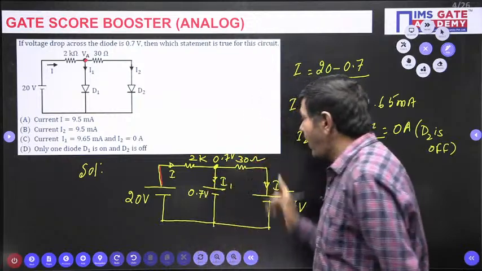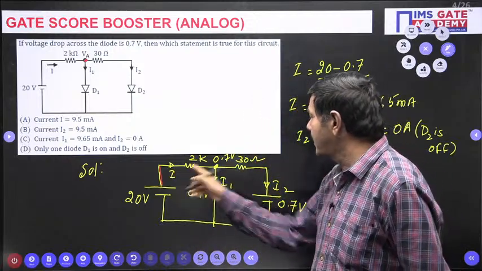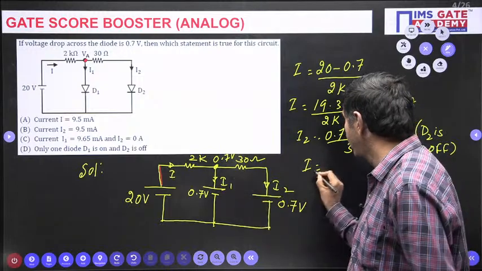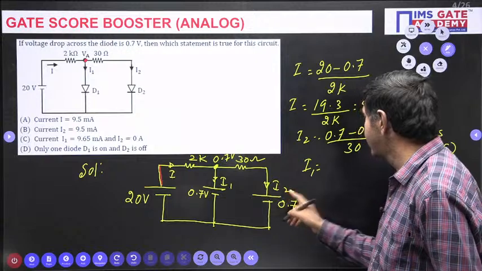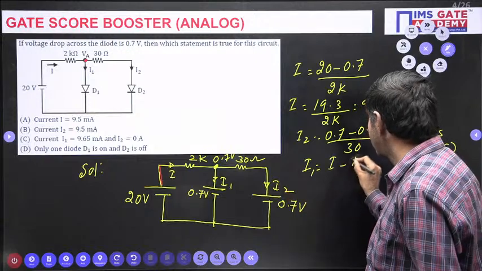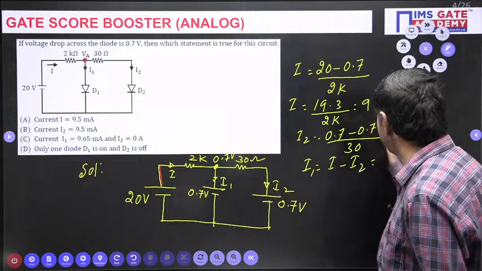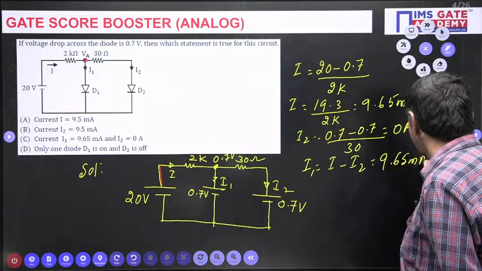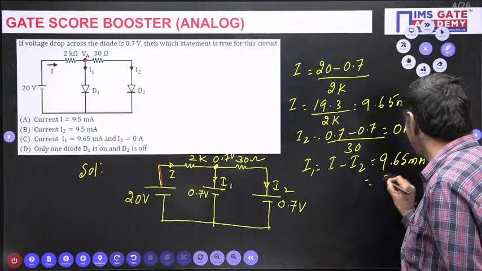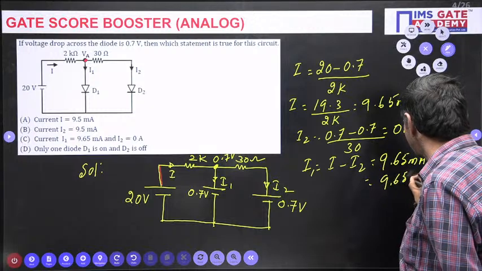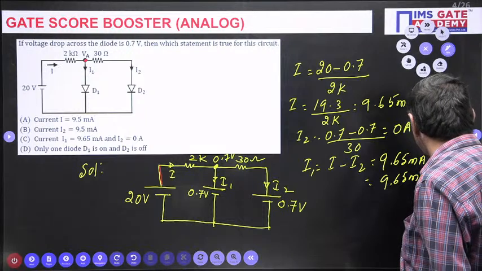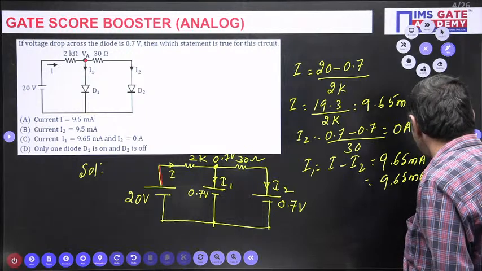But if D2 is in off state, what will I1 be? I1 is nothing but I minus I2. I is 9.65 milliamperes, minus I2 which is 0, so it becomes 9.65 milliamperes. So D1 can only be on.